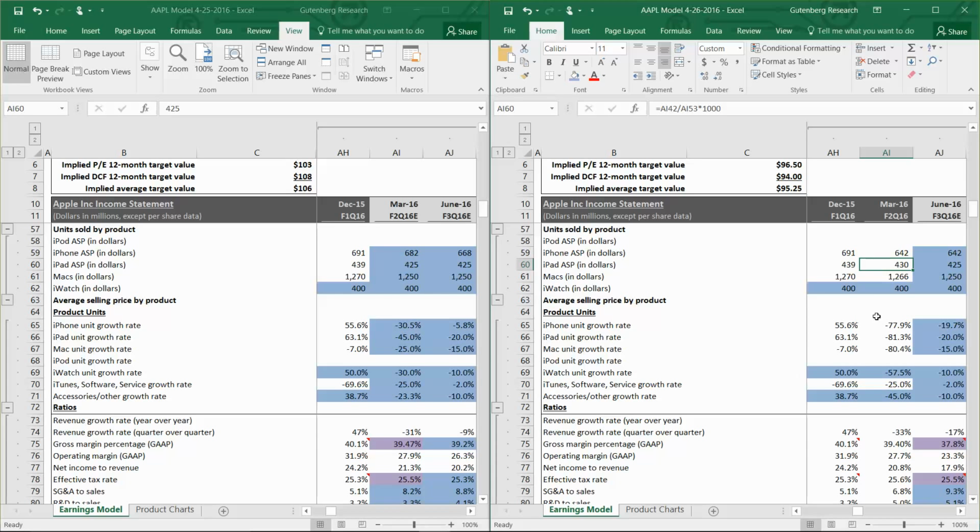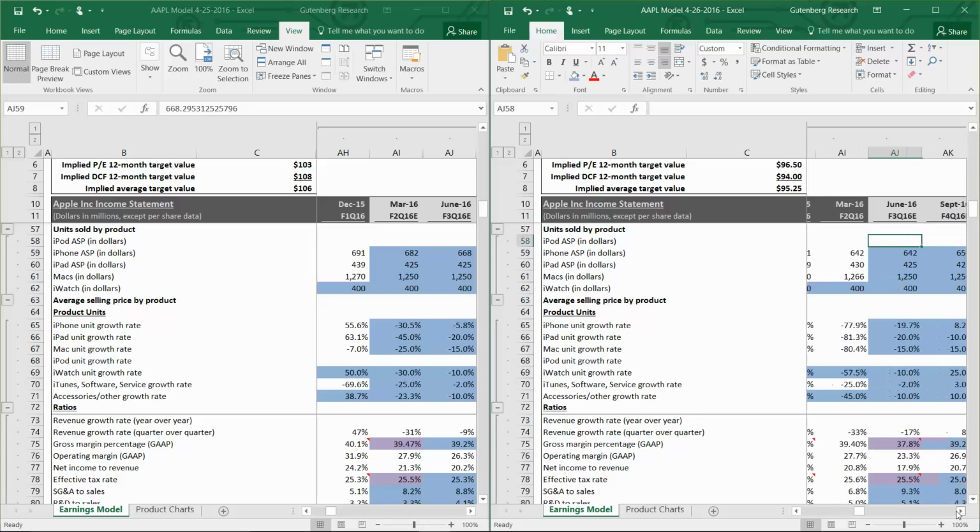So that was in line too. For the June quarter, we didn't actually adjust our estimate for iPads or Macs. We left it at 425 and 1250. But for iPhones, we had to bring that average selling price down because we were originally anticipating $668 per iPhone. But just based on this quarter's results, it no longer seems that that's going to be realistic. So we brought that down to $642.